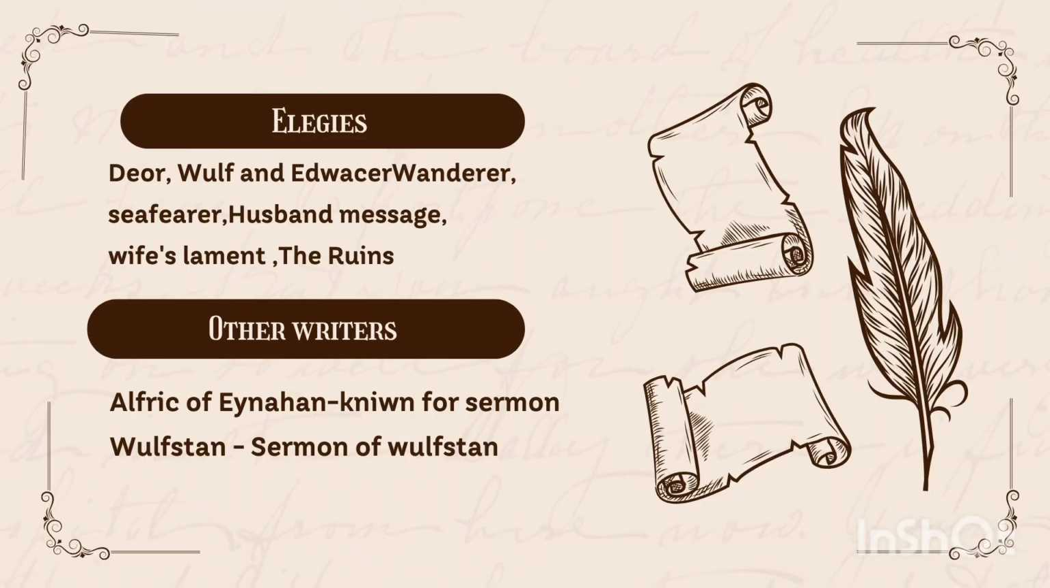Some other works of that time are elegies, which include Beowulf and Deor, Widsith, the Wanderer, the Seafarer, the Husband's Message, the Wife's Lament, the Ruin. And another writer of that time is Aelfric of Eynsham, known for sermons, and Wulfstan. He wrote the Sermons of Wulfstan.